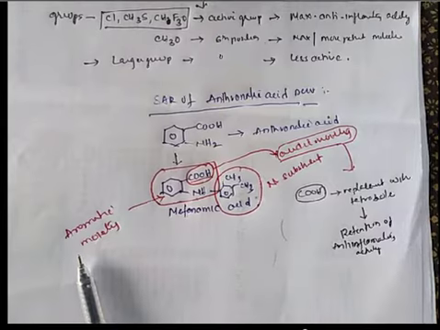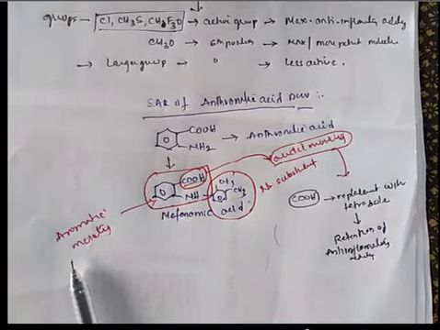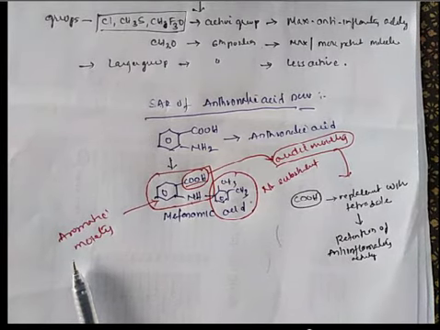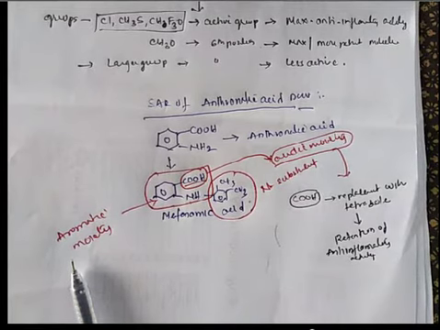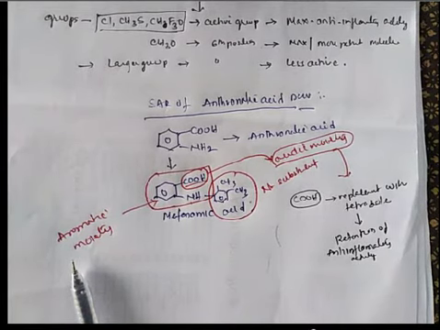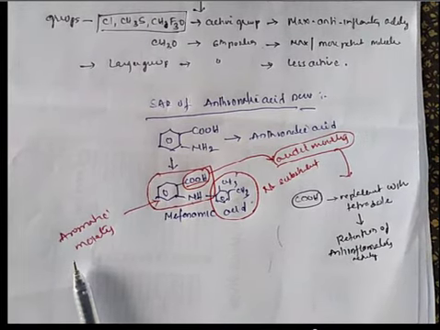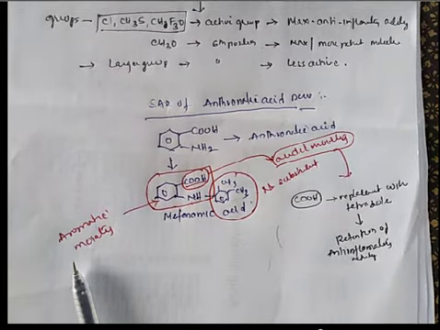So this is an acceptable change. Because COOH is acidic and a GI irritating moiety, it can be converted into a non-GI irritating moiety by replacing it with the tetrazole. The anti-inflammatory activity will be retained, but the GI and CNS activity will be reduced.